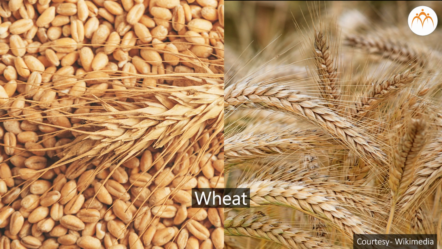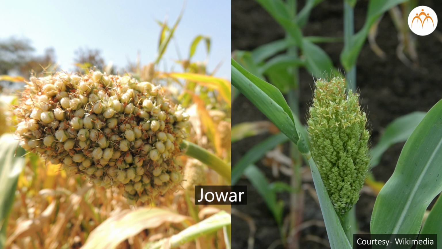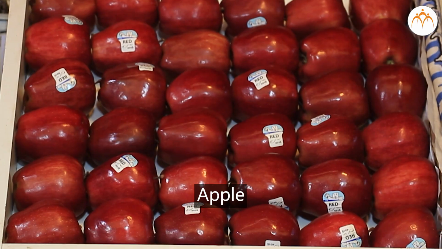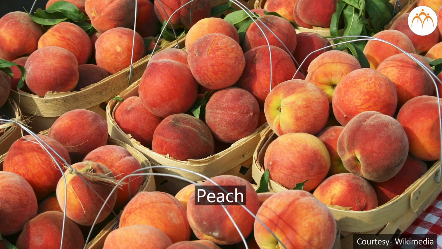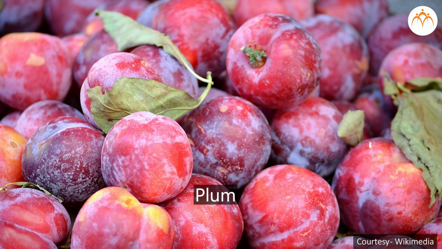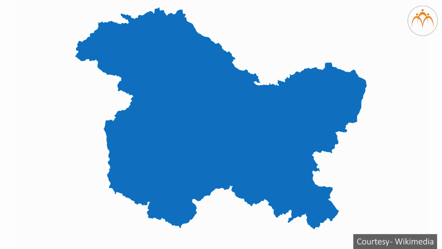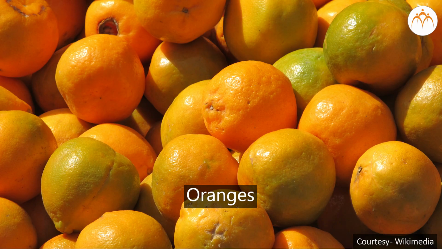Farmers in North India cultivate wheat on a large scale. Yield of jowar is very good in Central India. We can see a variety of fruits in different parts of India depending on the climate. Yield of apple, peach, plum and saffron is very good in Kashmir. Nagpur is famous for oranges.